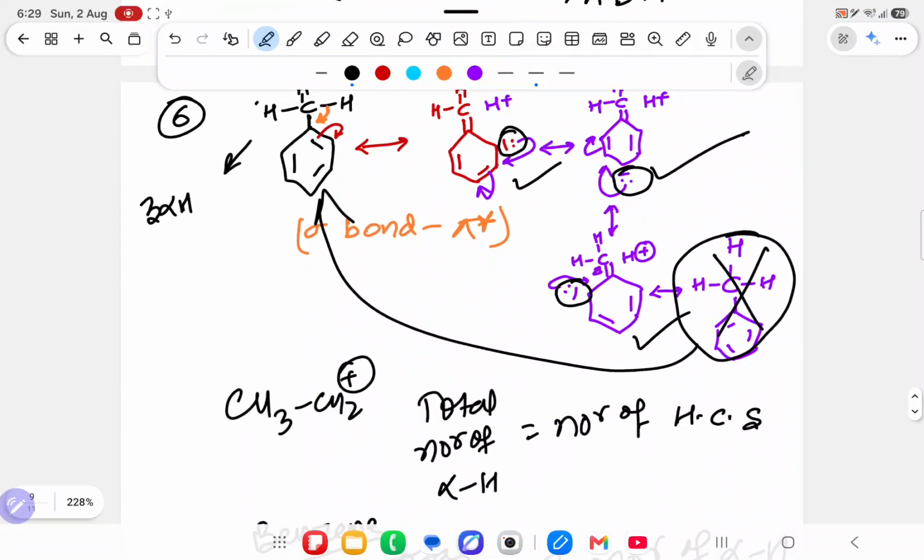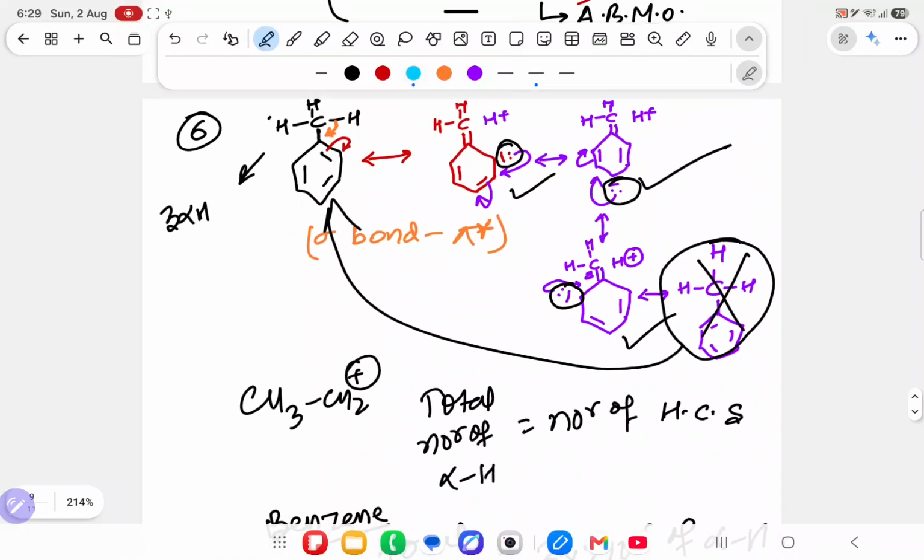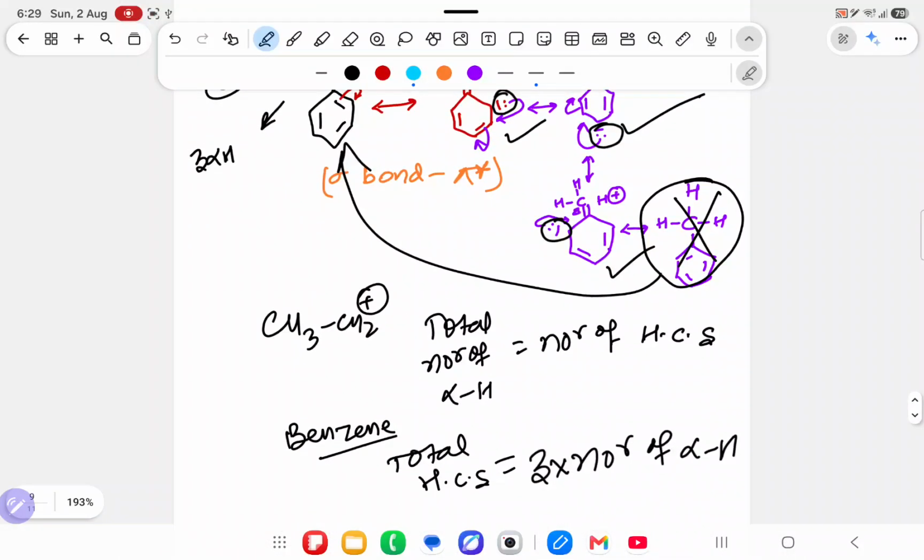Understood? See, I am going a little bit deeply, but don't get confused. I am trying to make you understand the topic very clearly and crystal clear. I don't want 15 minutes to be completed and you are not able to solve the question. So in the case of a benzene ring, it is 3 into the number of alpha hydrogens. But in the normal case, it is simply the number of alpha hydrogens.